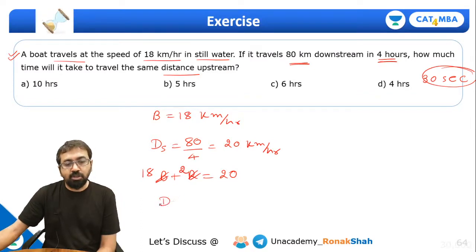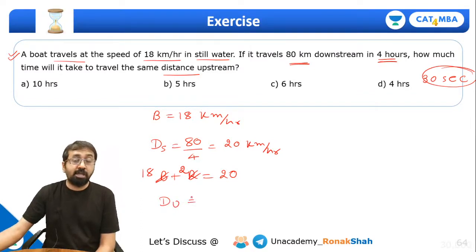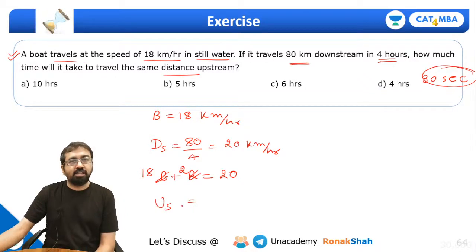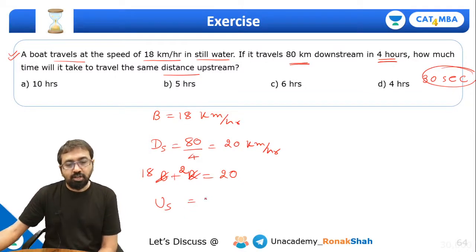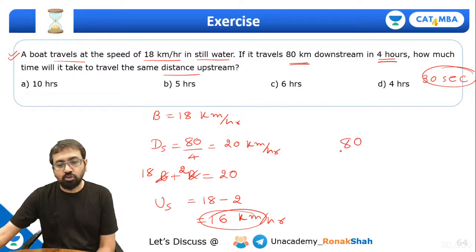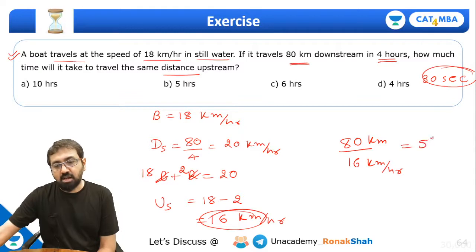So what will be the speed against the current? That is upstream speed. Okay, this is downstream and this will be upstream. We normally indicate by us. So it will be speed of the boat minus speed of the stream, so it will come out to be 16 kilometer per hour, isn't that? And at this speed it needs to travel the same 80 kilometer distance, so 80 kilometer by the speed which is 16 kilometer per hour, so it will take 5 hours time.